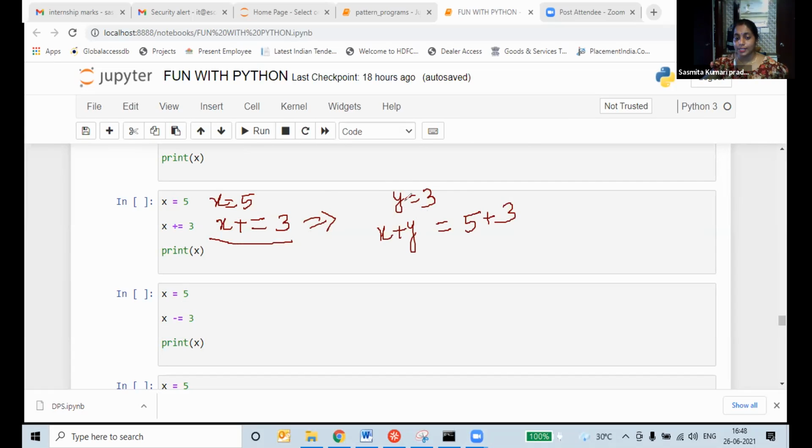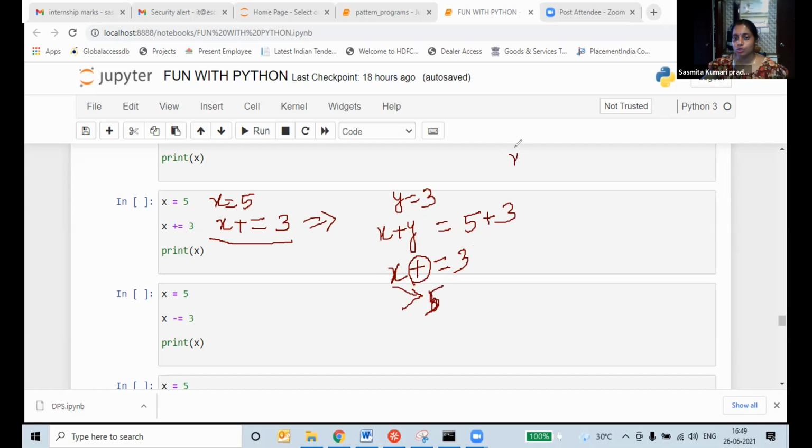By using our assignment operator, the assignment addition operator, we are writing x plus is equal to 3. Here x is equal to 5. We are assigning the value by using the plus symbol, plus is equal to.